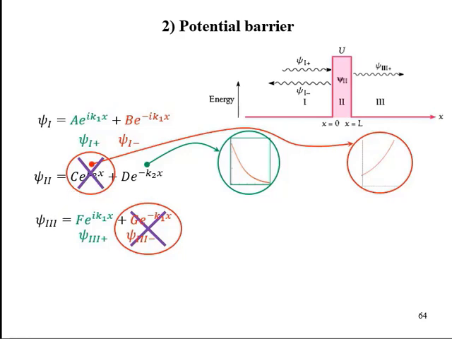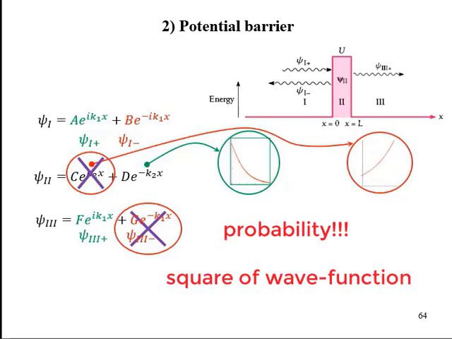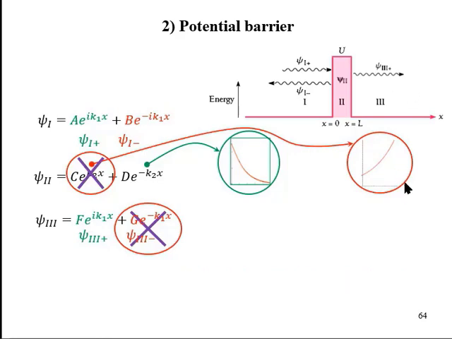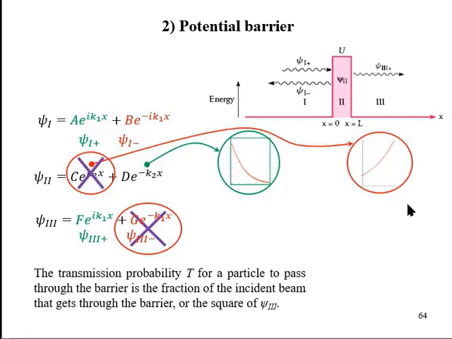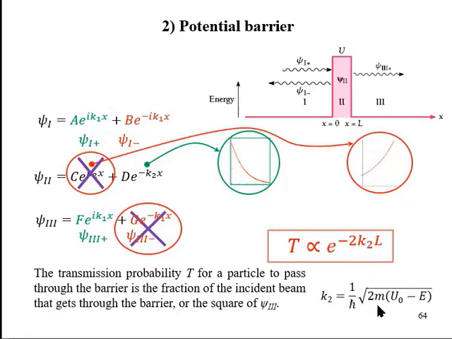Here, what we see in contrast to classical mechanics is that the region which was forbidden in classical mechanics, this and this, do have some of the particles, and the region where no particle could reach classically does have a non-vanishing wave function. If we talk about the probability of a particle reaching region 3, then we need to square solution 3. So the probability of transmission is directly proportional to this, where k2 is given by this. This T is known as the transmission probability.